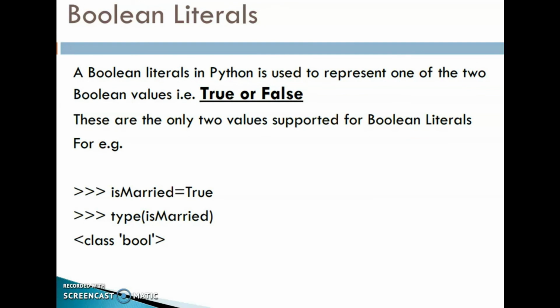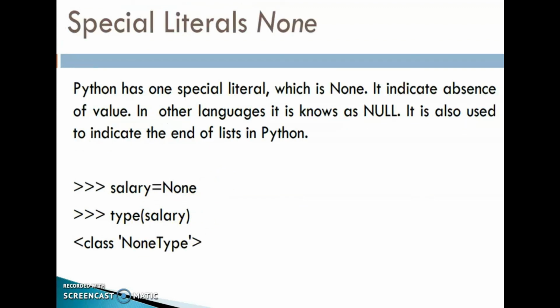A Boolean literal means true or false values. Python is used to represent one of the two Boolean values, that is True or False. These are the only two values supported for Boolean literals. Example, is_married is equal to True. type(is_married) is bool. Clear? Then special literals, that is None.